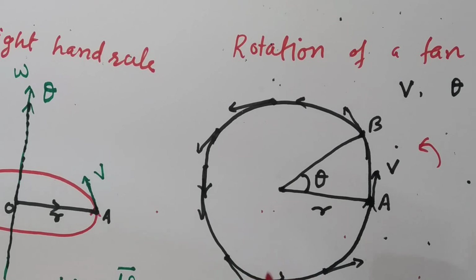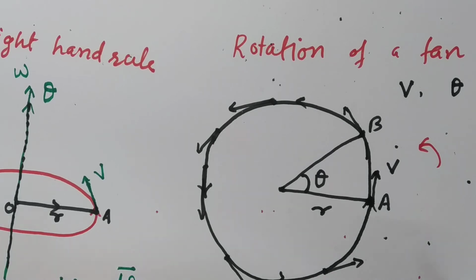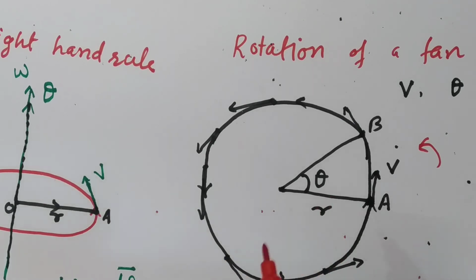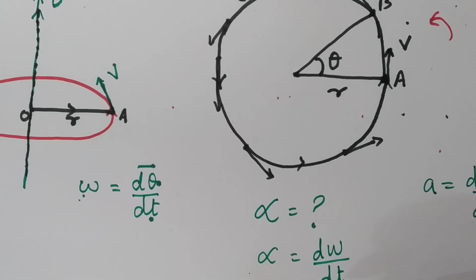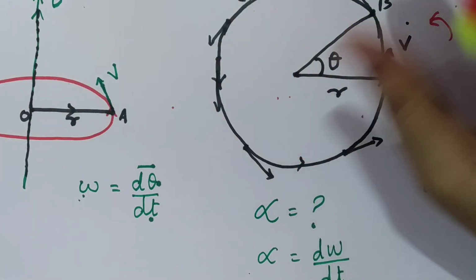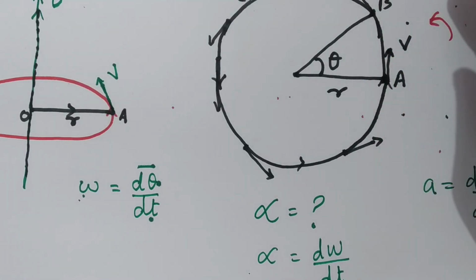So speed of the fan will gradually decrease. From highest speed it goes to 0. So there is a decrement in the velocity. So velocity is going to be changed, and that's what we are studying. Acceleration is nothing but change in velocity with respect to time. So angular acceleration will come in the fan when we switch on the fan and when we switch off the fan. When we are switching on the fan, angular speed goes on increasing. Final speed will be greater than initial speed.